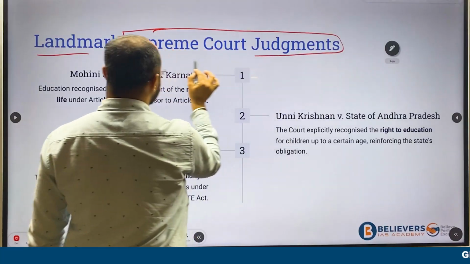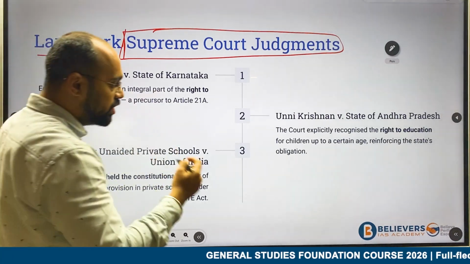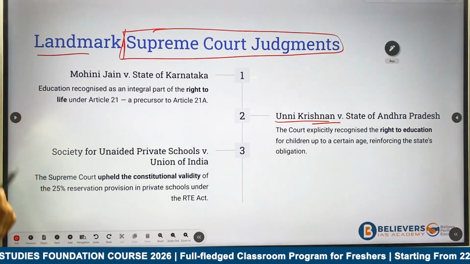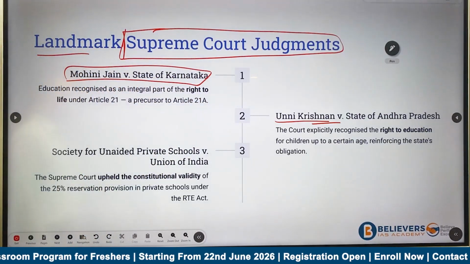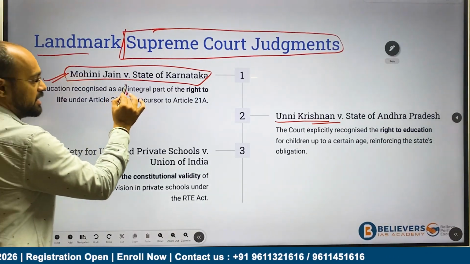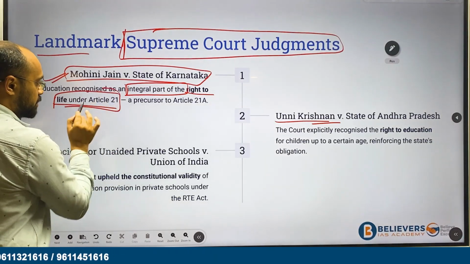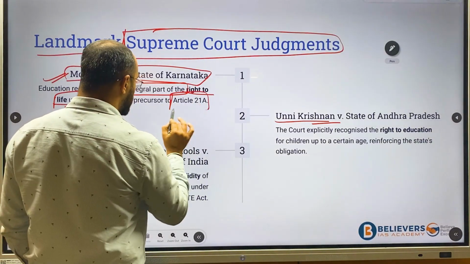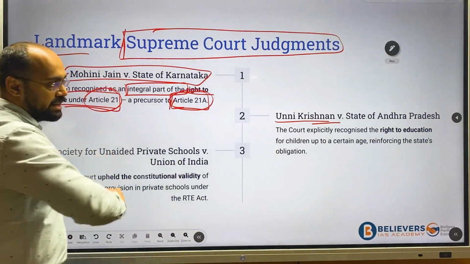Okay, in the Supreme Court judgments, in whichever cases, the Supreme Court has actually upheld the right to education. First we'll see Mohini Jain versus State of Karnataka. In this case, the Supreme Court said education is recognized as an integral part of the right to life. Right to life talks about Article 21, and the right to education was a precursor to Article 21A.